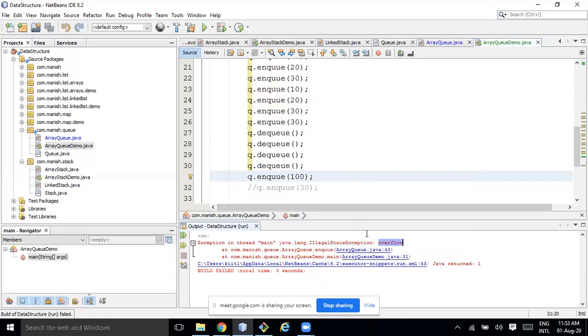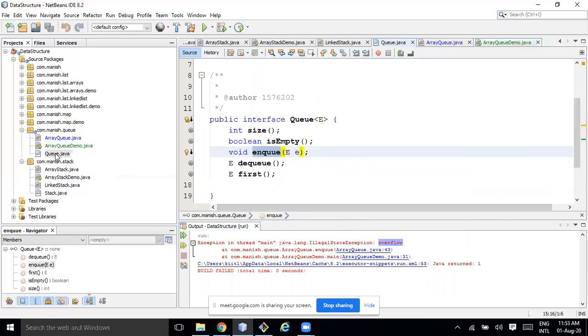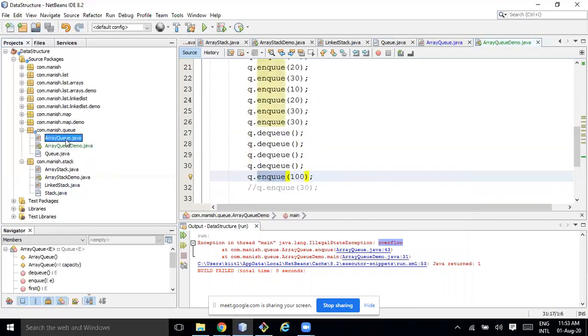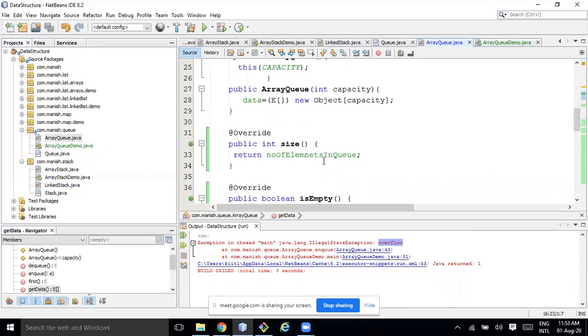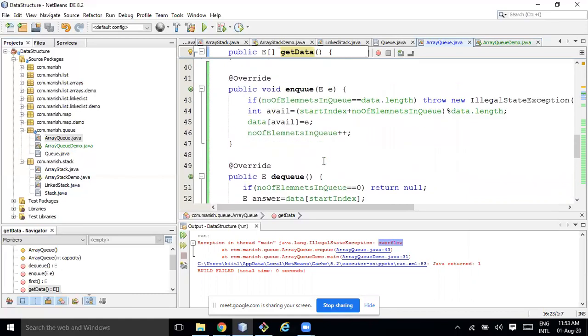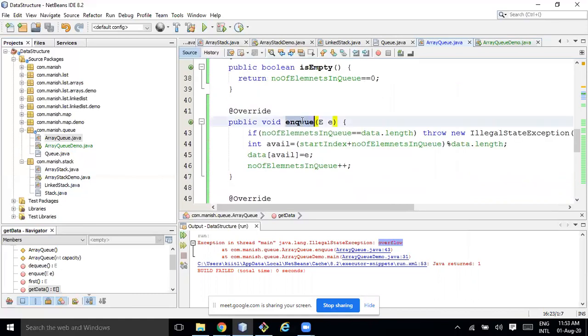What is showing? It's overflow. Okay. It's overflow. Why? Size I am not decreasing or increasing. I'm doing something with the size. Let me check that once. Am I increasing the size here?